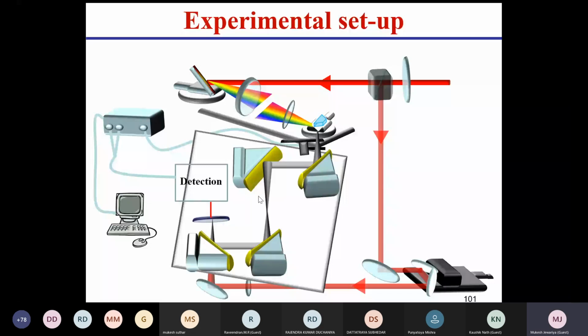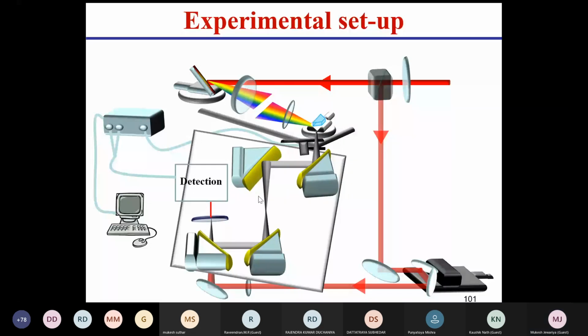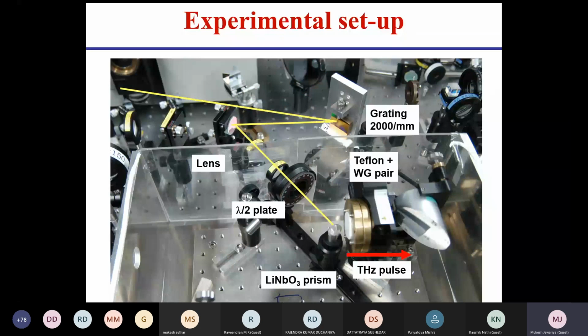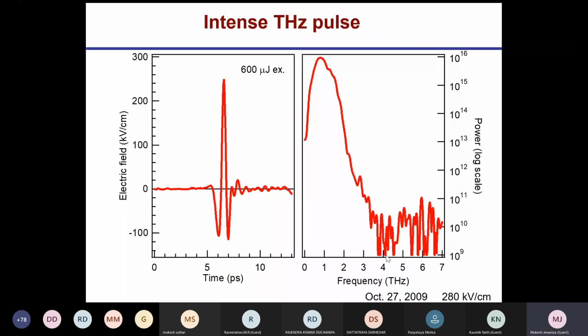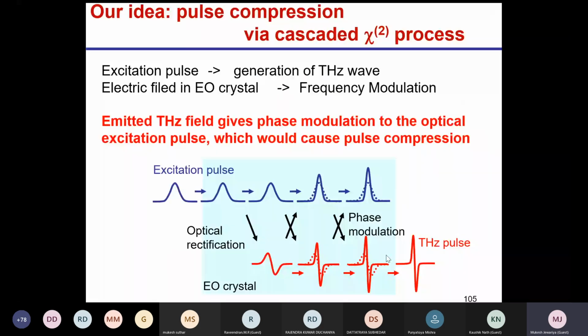And this is the typical setup. This is the grating, passing through this imaging optics. You see, a very tiny lithium niobate crystal. This tiny lithium niobate crystal beats a very heavy linear accelerator, which is more than 500 acres, and this is just 5 mm by 5 mm. And this is the intense pulse. This is the beam size. Okay, so how this is generated, let's see again.